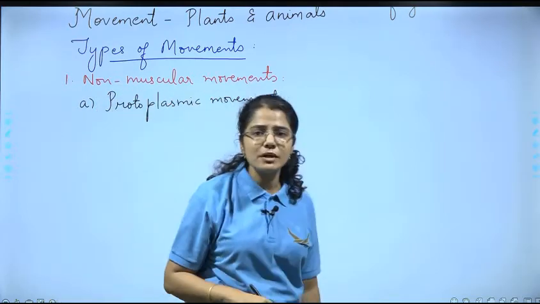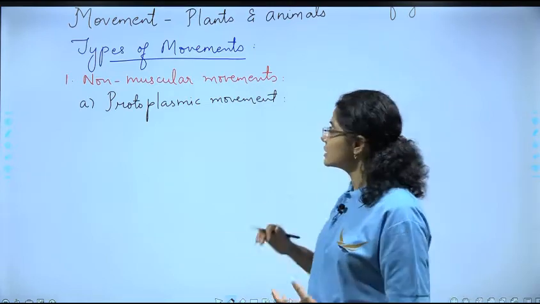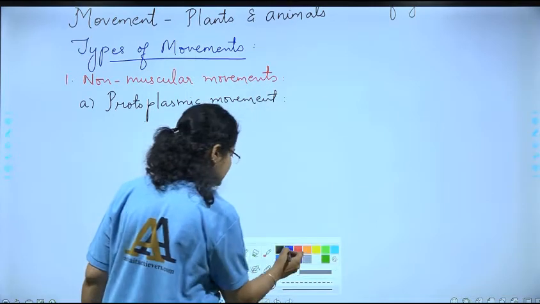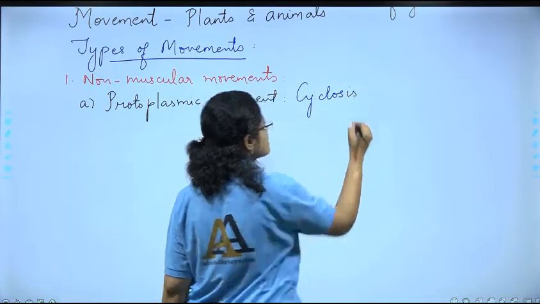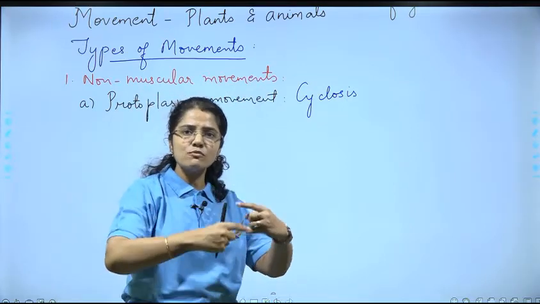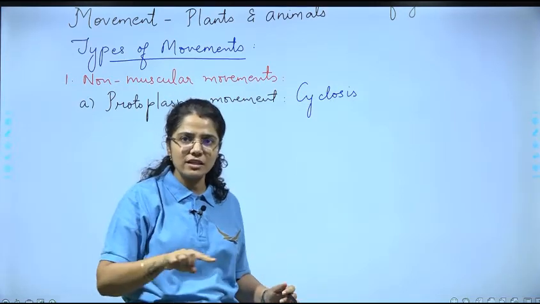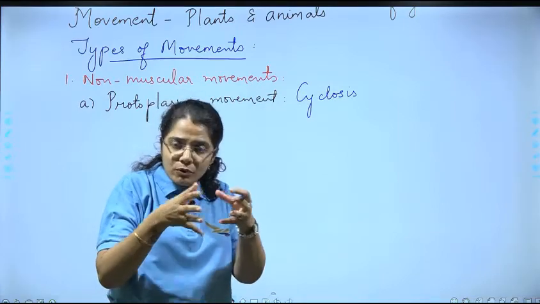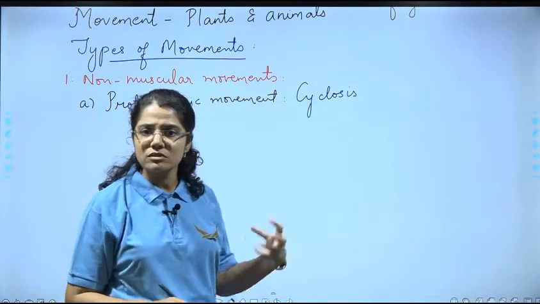What is protoplasmic movement? इसका एग्जाम्पल हम क्या ले सकते हैं? तो we can take here the example to be say cyclosis. Cyclosis माने क्या? It is the cytoplasm which is moving in a circular form. Cytoplasm जो है वो सेल के अंदर ऐसे circular form में घूम रहा है. क्यों? To distribute the substances properly, right? So that is termed as cyclosis.